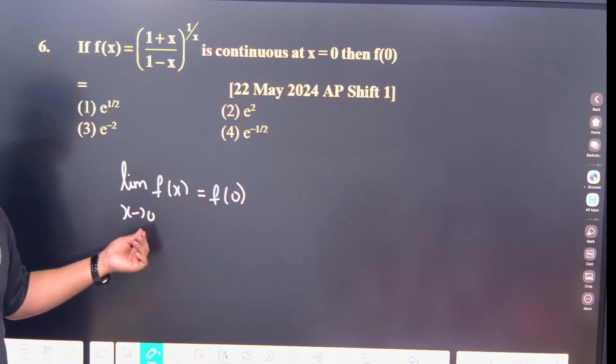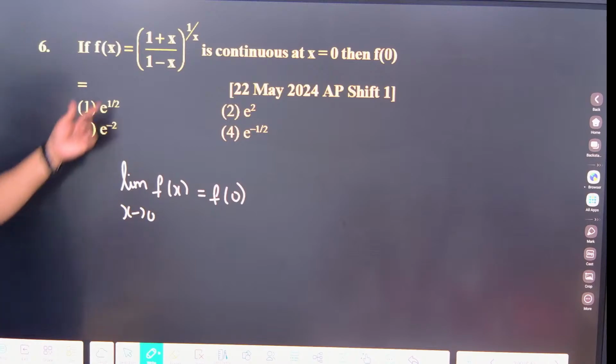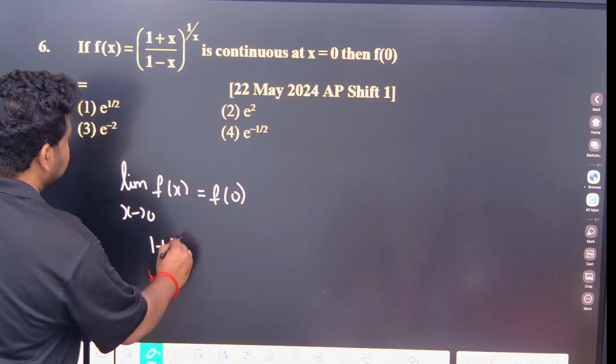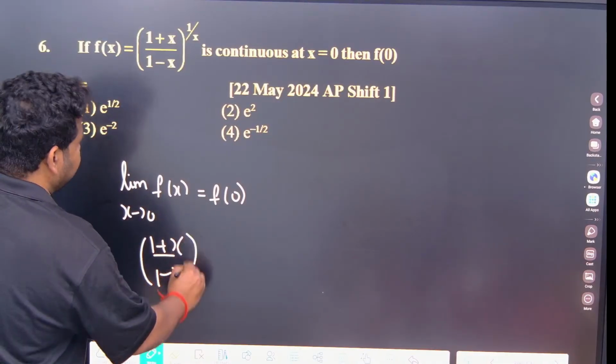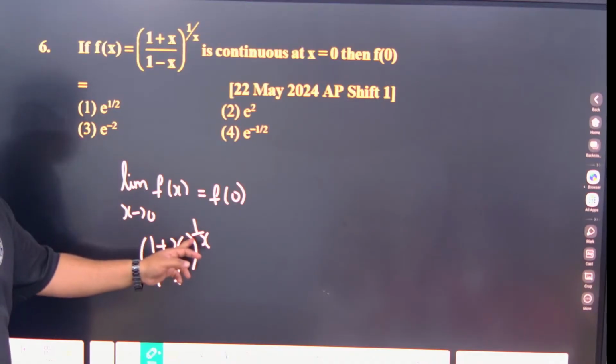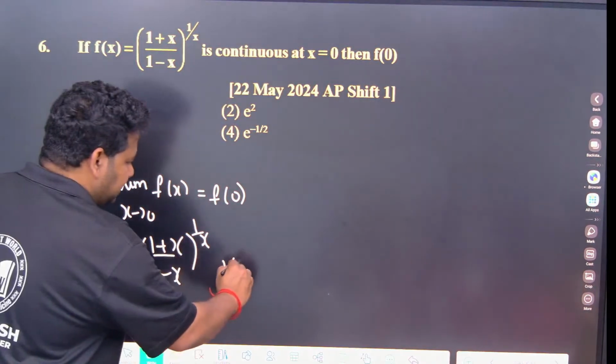But here a is equal to 0. Okay. Now f of x is (1 plus x by 1 minus x) to the power of 1 by x. If I put x is equal to 0, what will happen? 1 power infinity. This is 1 power infinity. What will we use now?